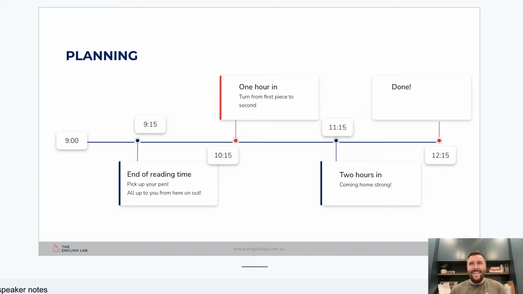Are we going to spend an exact hour on every single piece? Are there pieces that we can do a little bit quicker? Are there sections where we need a little more time than what some of the others might have? These are all the things that we need to start thinking about. I've got a slide later that talks about the importance of reading time, but I really do want you to think about this idea here in terms of this 9 o'clock to 9:15.